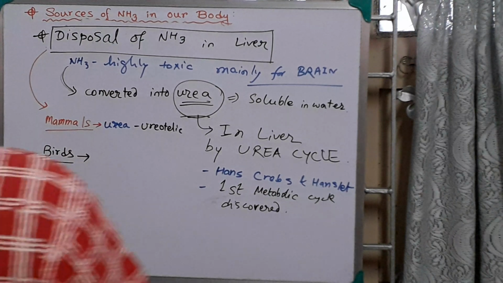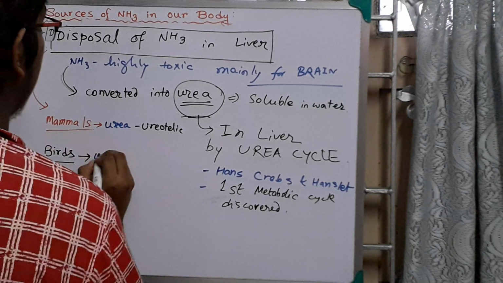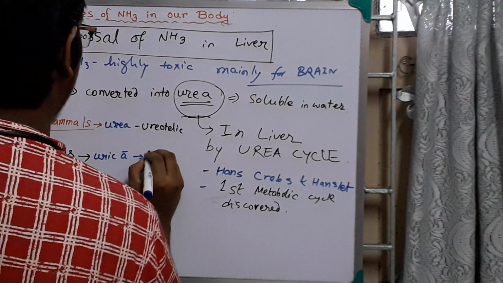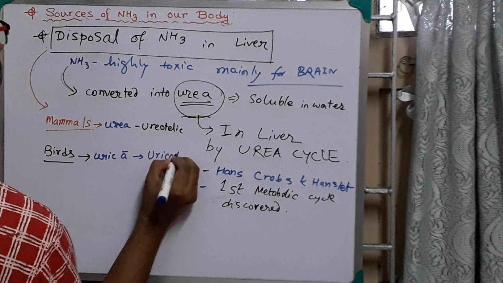Birds release or excrete uric acid, so they are called uricotelic.